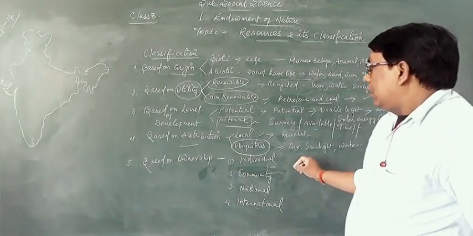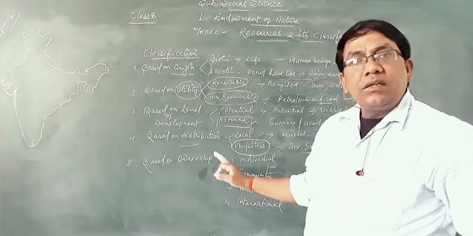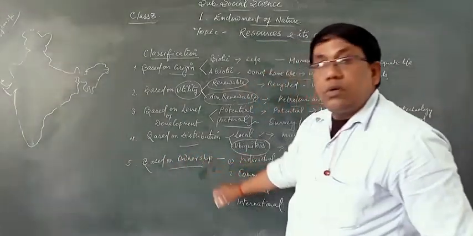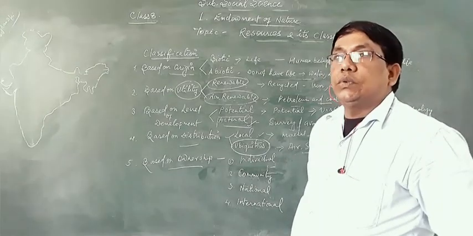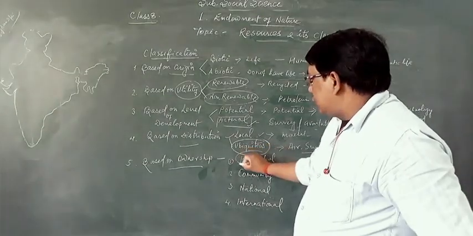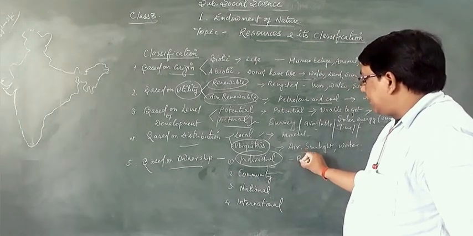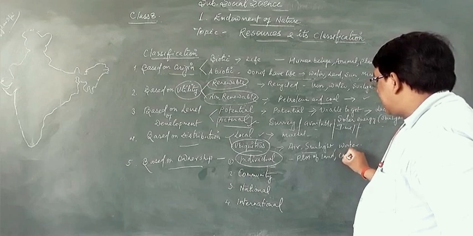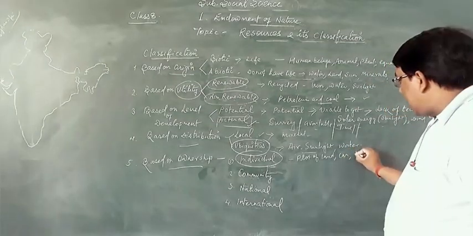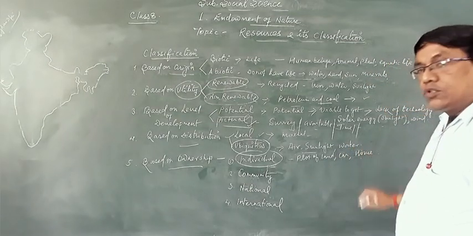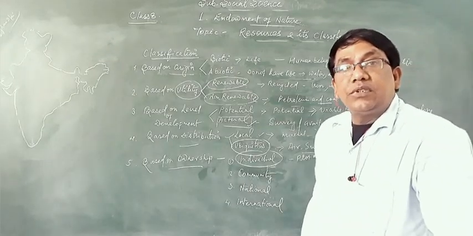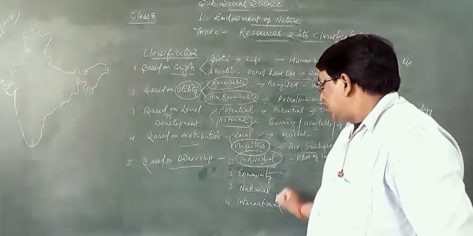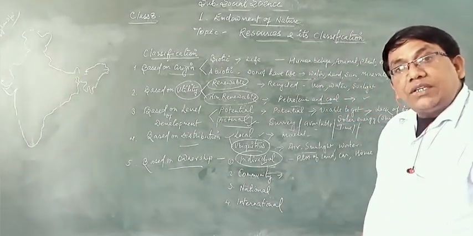Okay. And then the last classification is based on ownership. Who actually owns such resources? Individual resources like a plot of land, a car, a house. These are the resources which can be owned by a single person, by an individual. Individual resources.